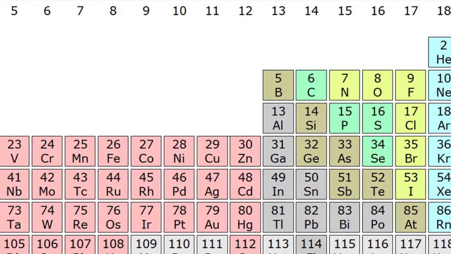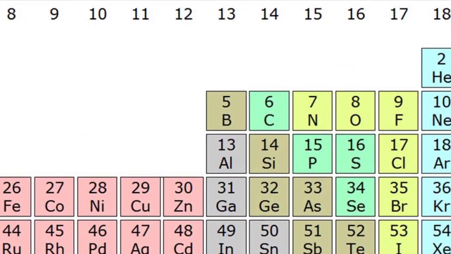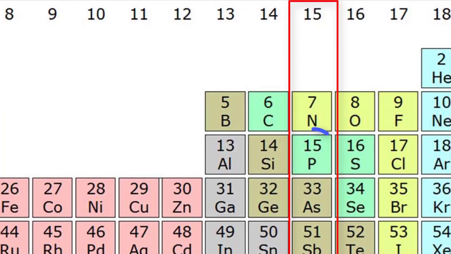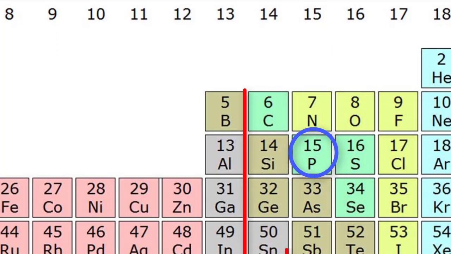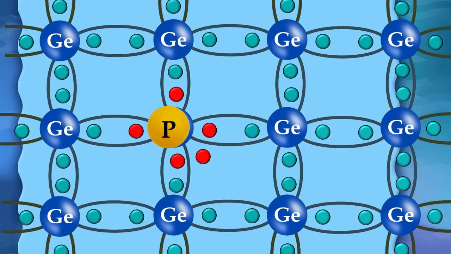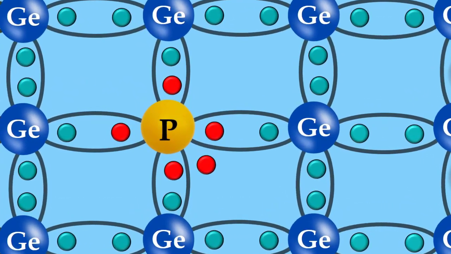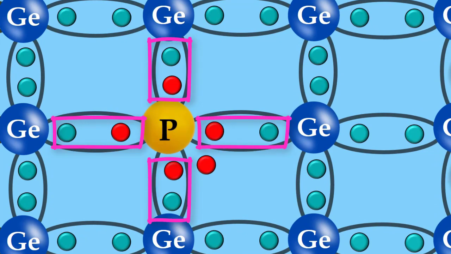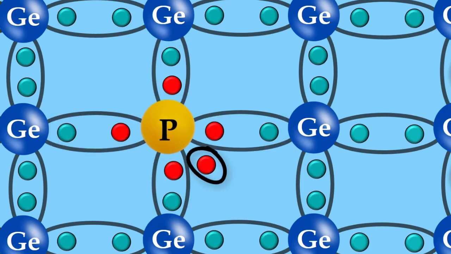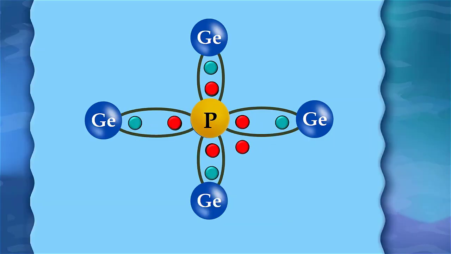An N-type semiconductor is formed when a small amount of pentavalent impurity from group 15, like phosphorus, is added to an intrinsic semiconductor. Each pentavalent impurity atom fits in the germanium crystal in such a way that 4 of its valence electrons form covalent bonds with 4 surrounding germanium atoms. The 5th electron of the pentavalent atom is left unpaired, travels freely in the crystal lattice and readily takes part in conduction.